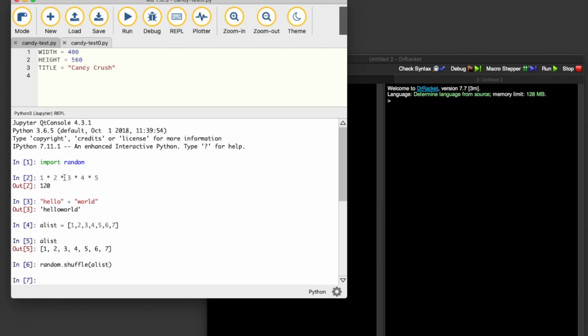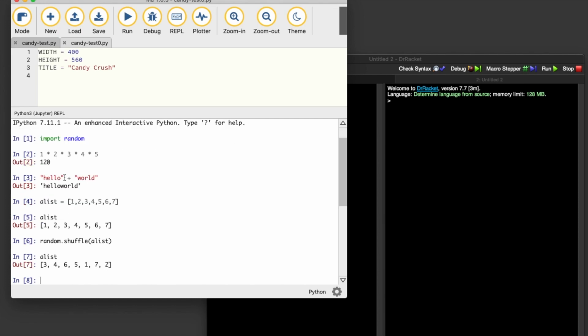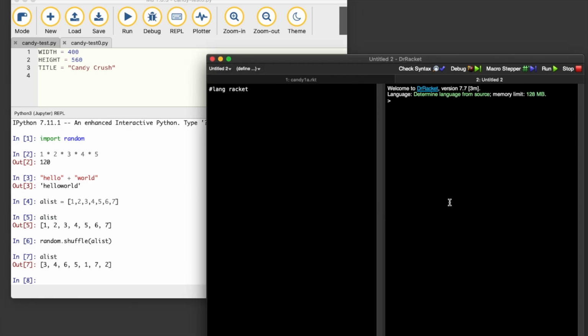This is interesting. So far in the REPL, everything we've typed has given us some immediate feedback and shown us what we've done. But this random shuffle function actually changes the list itself. This is a bit confusing for people new to programming to understand, when you get something returned and when something is modified. So let's have a look and see what happens in Racket.